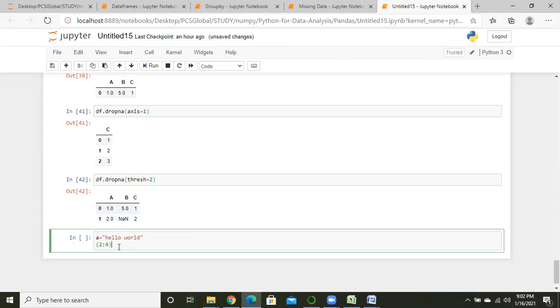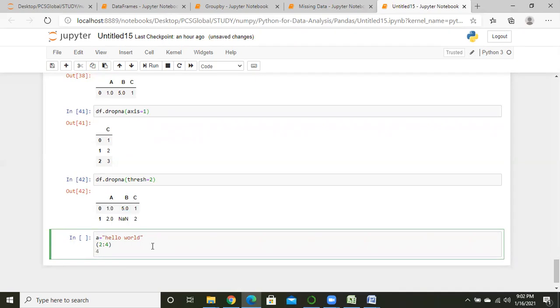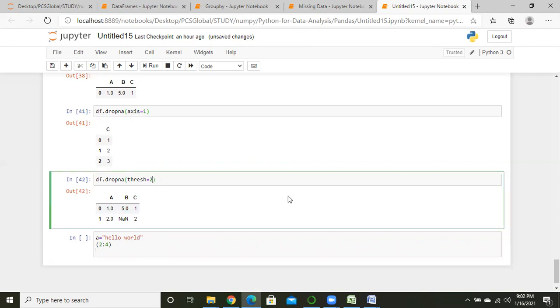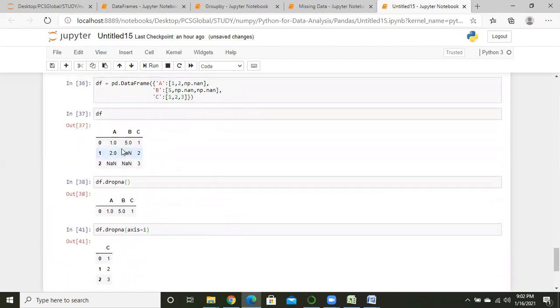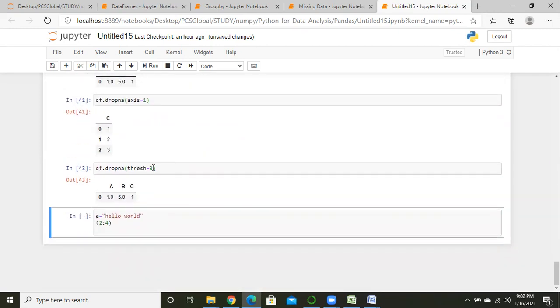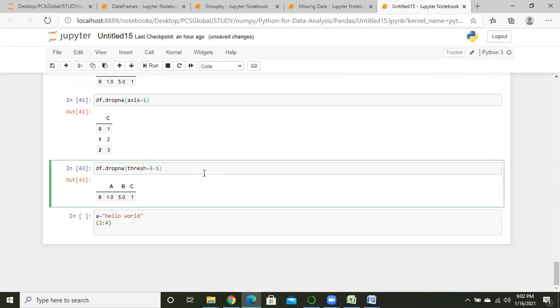We just see the value 2 up to 4, not actually up to 4. Actually, is it up to 4 or is it 4 minus 1? 4 minus 1, right? Yes. So here the same thing is happening over there. If I write down 3, just see it. We have 3 values, but we want to drop actually 3 minus 1, which means we have dropped 2 values.